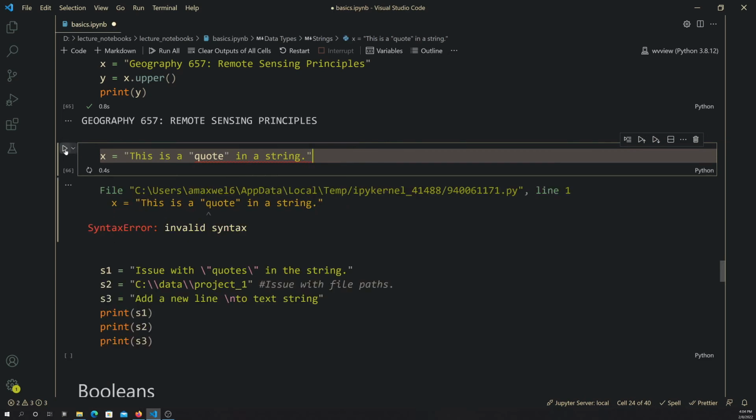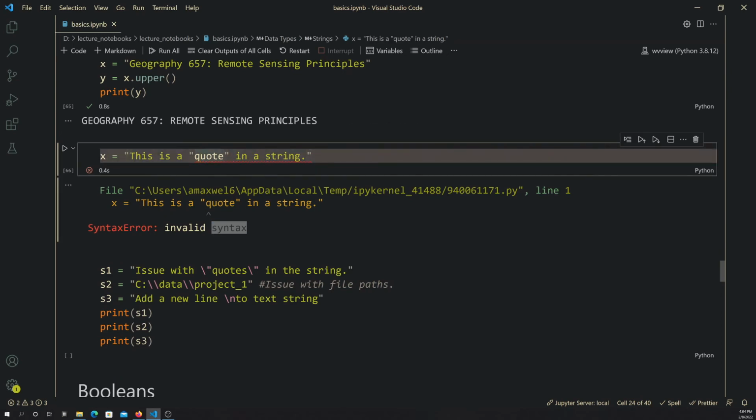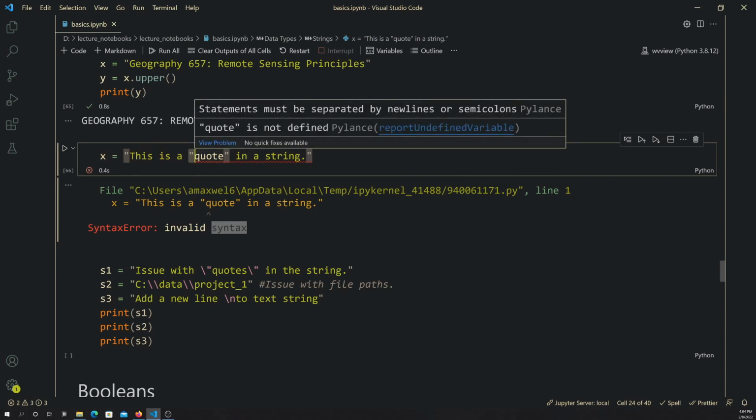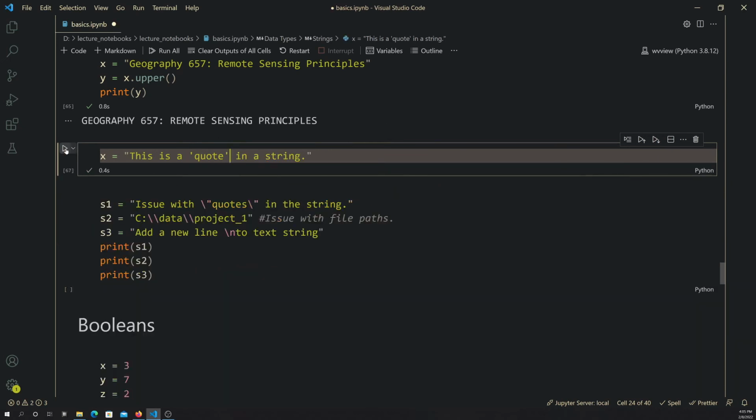Alright, so now if I try to execute this, I get this invalid syntax error. And that's because when I start the quote here, when it sees this first set of quotes, it thinks you're ending the string, and then it gets confused, right? So it doesn't know how to interpret this. So one workaround is that you could just use the other type of quote, so a single quote here, and it'll accept that. You could also do it the other way, so you could use a single quote to define the string, and then use a double quote within the string. So just as long as they're different.